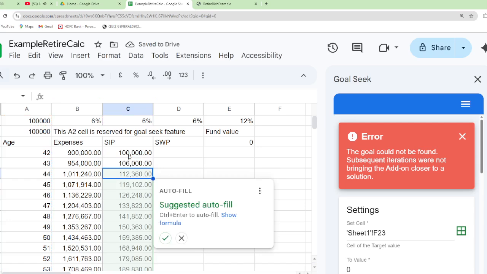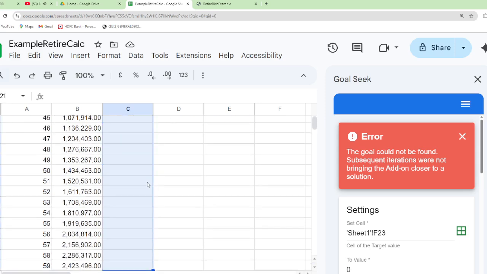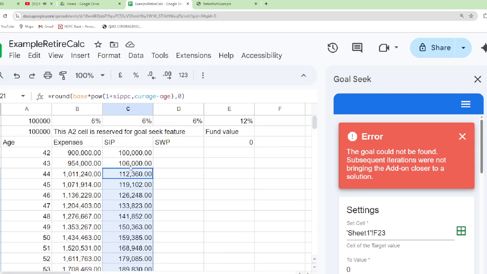We don't have to fill up all the places, only up to age 59. The 60th age will have no SIP. Let us copy it. It has worked out like this: SIP, first year it is 1 lakh, second year 1 lakh 6,000 and so on.